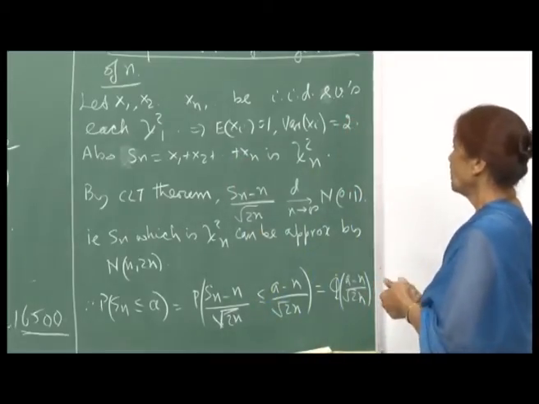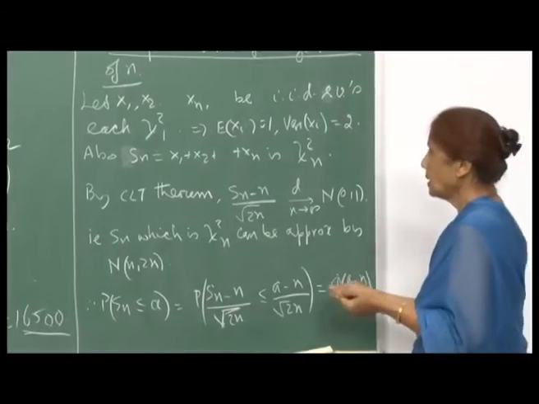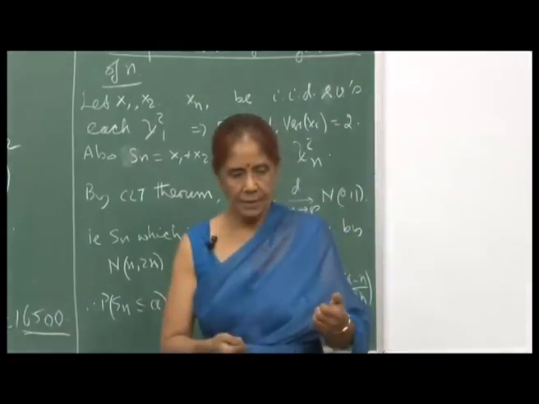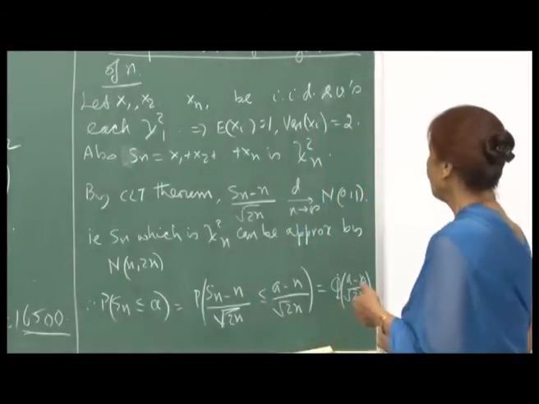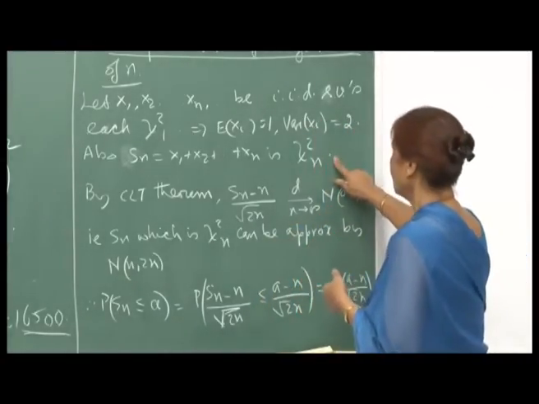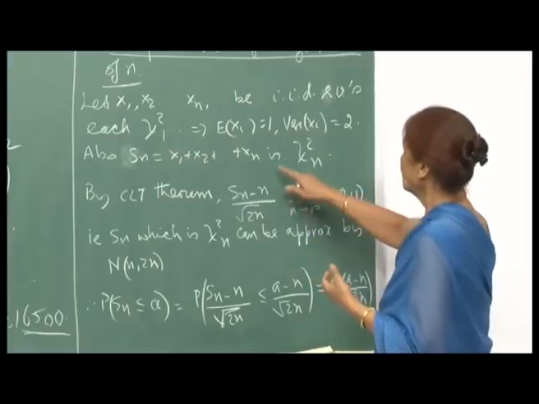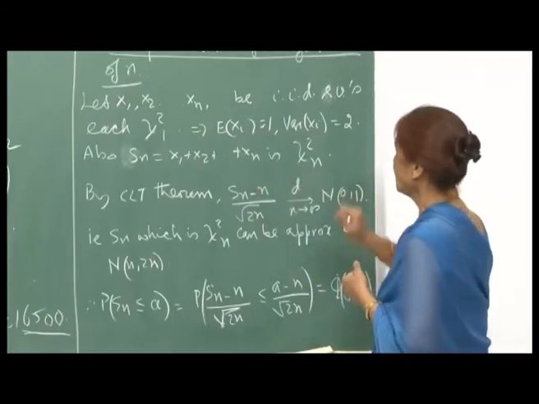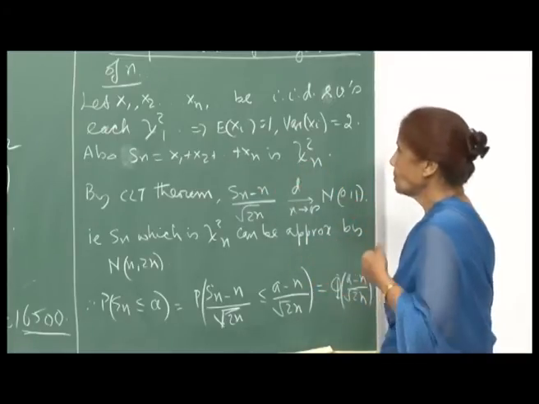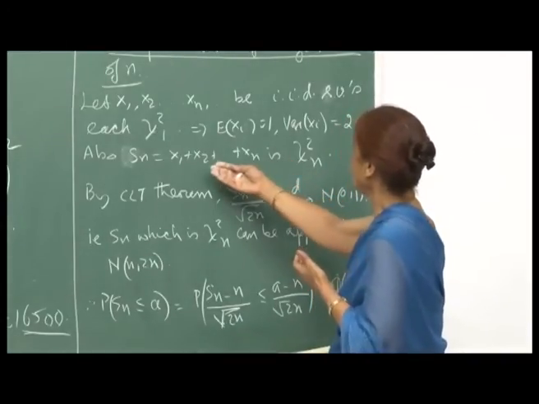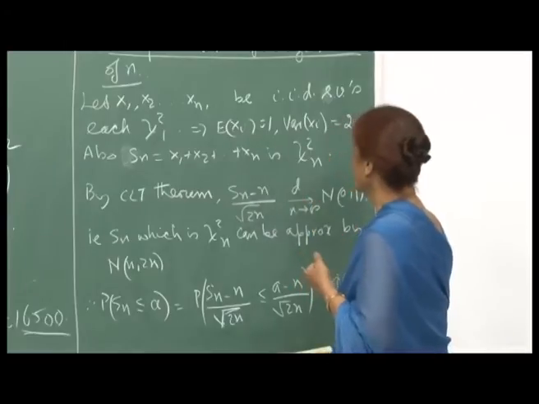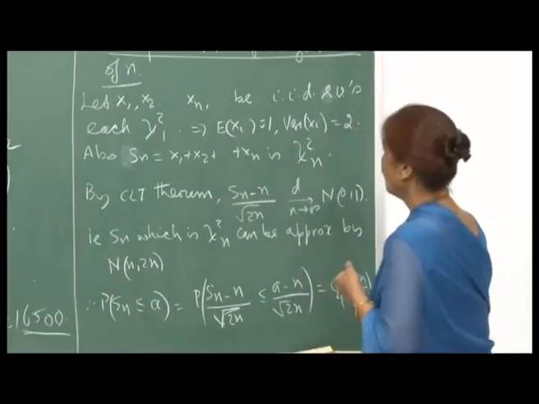So, this sum Sn is chi-square n, and later on we will also show through the use of MGF how quickly you can say that this sum will be chi-square n if each is chi-square 1.